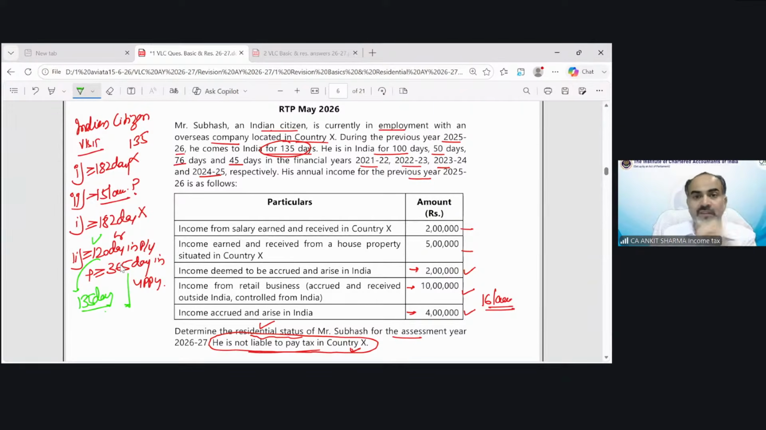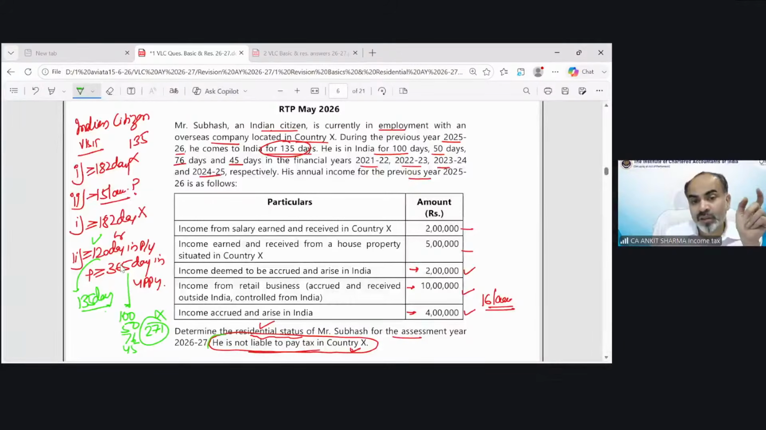But now for 365 days, the last preceding 4 years' stay in India has been given as follows: 100 days, 50 days, 76 days, 45 days. Total would be 271 days only. The aggregate is 271 days. So this is also not satisfied. So he cannot be a resident as per these two special conditions.